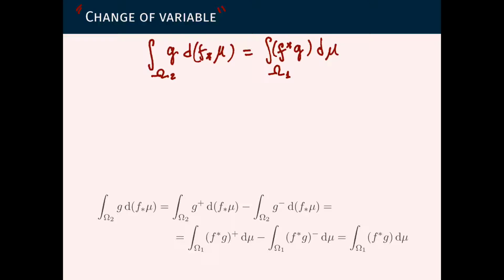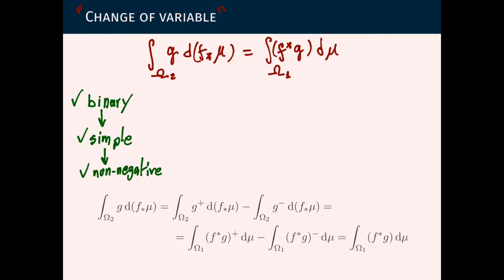We have already given a proof in case the function g is binary, so g only takes two values, 0 or 1. We have proved this. Now using linearity, we can go from binary to simple. And using the monotone convergence theorem, we can go from simple to non-negative. This one using the monotone convergence theorem, and this one using linearity.